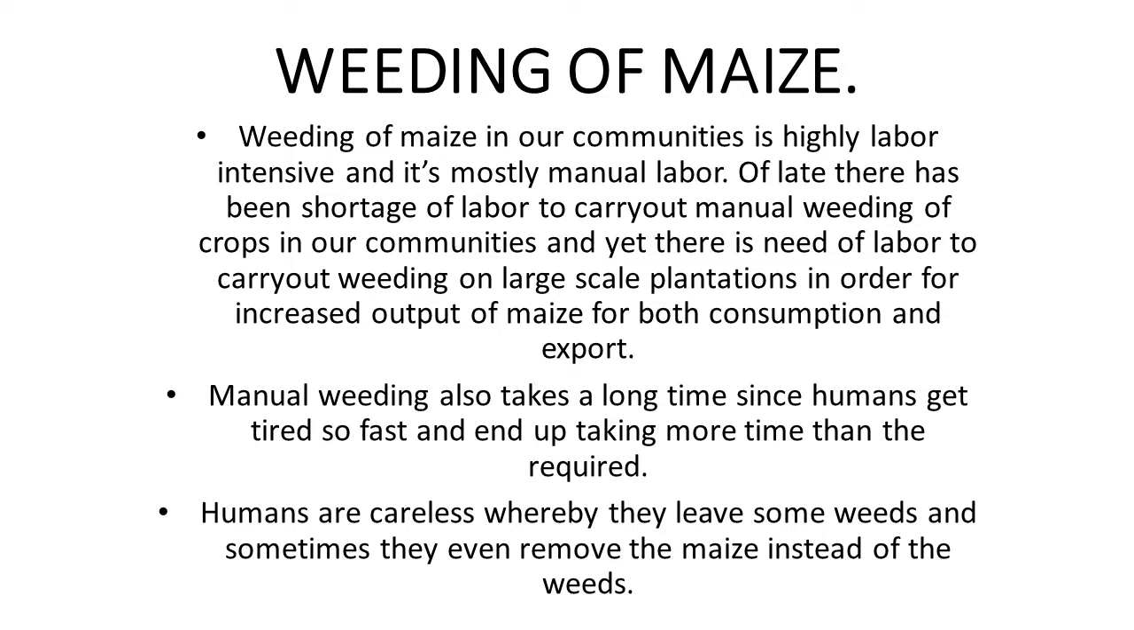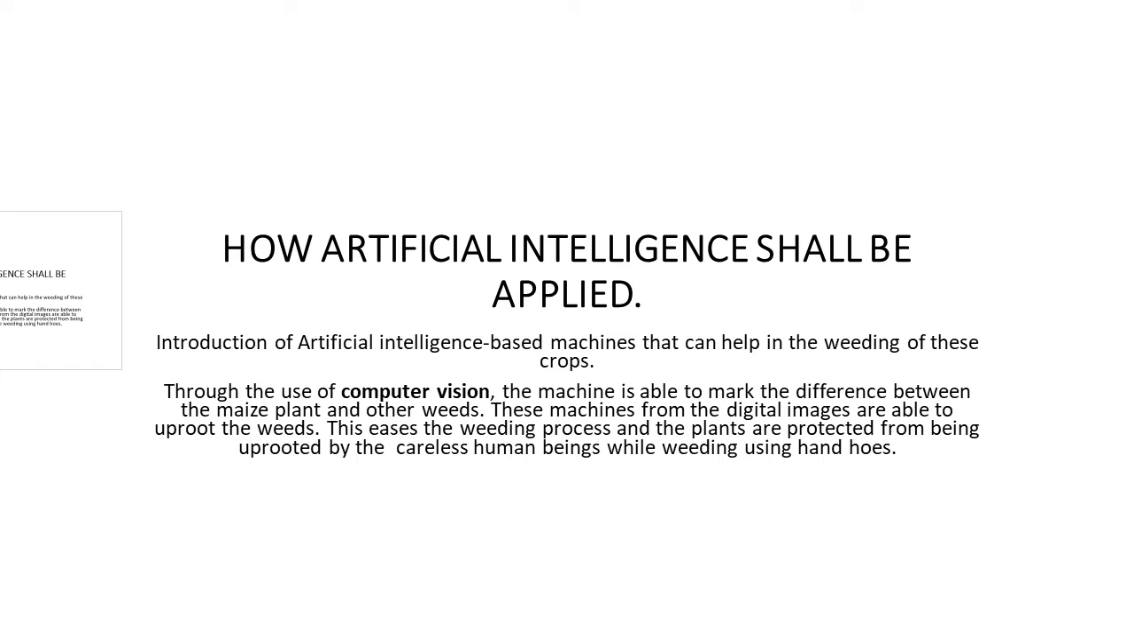both consumption and export. Manual weeding also takes a long time since humans get tired so fast and end up taking more time than they required. Another point we have is humans are careless, whereby they leave some weeds and sometimes they even remove the maize instead of the weeds. So how is artificial intelligence going to help us curb this problem of weeding in our communities? How shall artificial intelligence be applied?